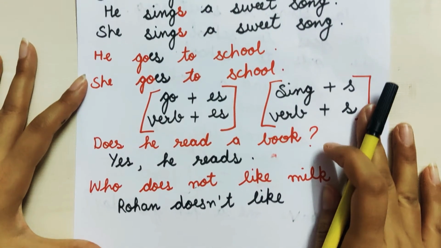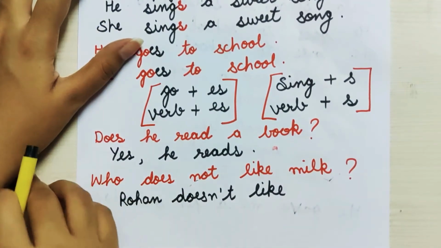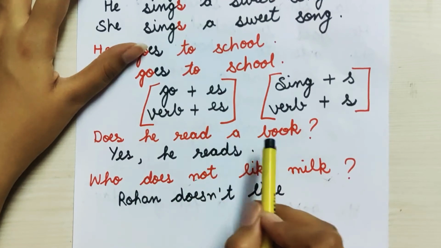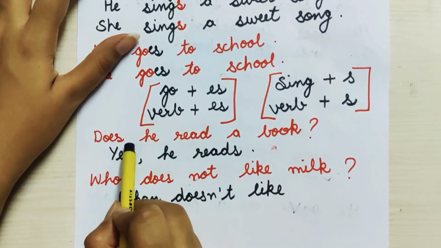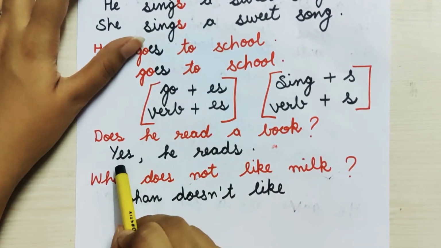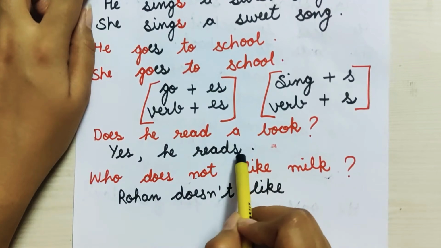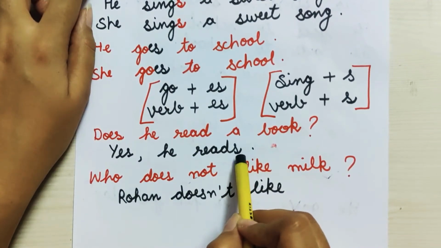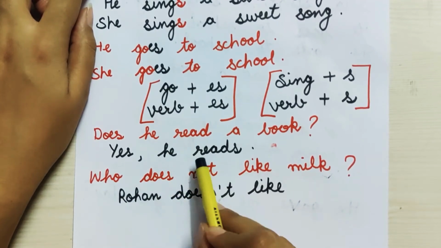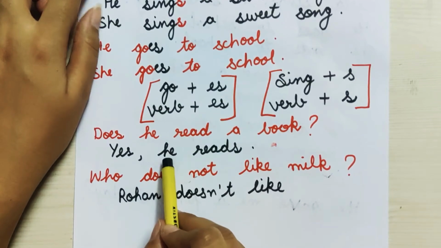Okay, and now see here, if our sentence starts with does, does he read a book? Does plus verb first. Yes, he reads. Now you can see here I have put s. Why? Because here is a singular subject, he reads. We are talking about a single person.